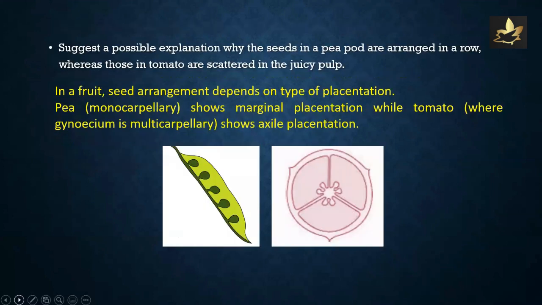Suggest a possible explanation why the seeds in a pea pod are arranged in a row, whereas those in tomato are scattered in the juicy pulp. In a fruit, seed arrangement depends on type of placentation. Pea shows marginal placentation, while tomato shows axial placentation. This explains why the seeds in a pea pod are arranged in a row, whereas in tomato, they're scattered in the juicy pulp.